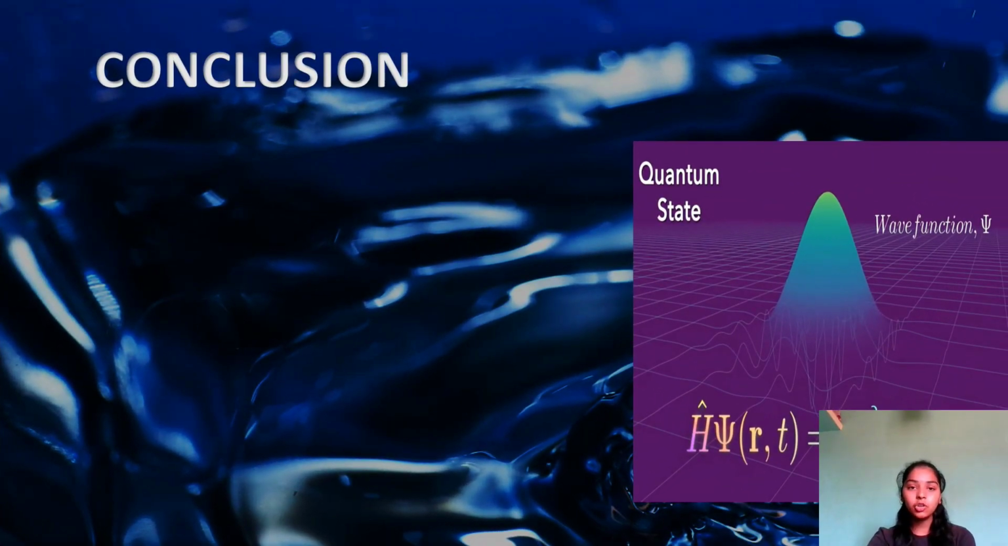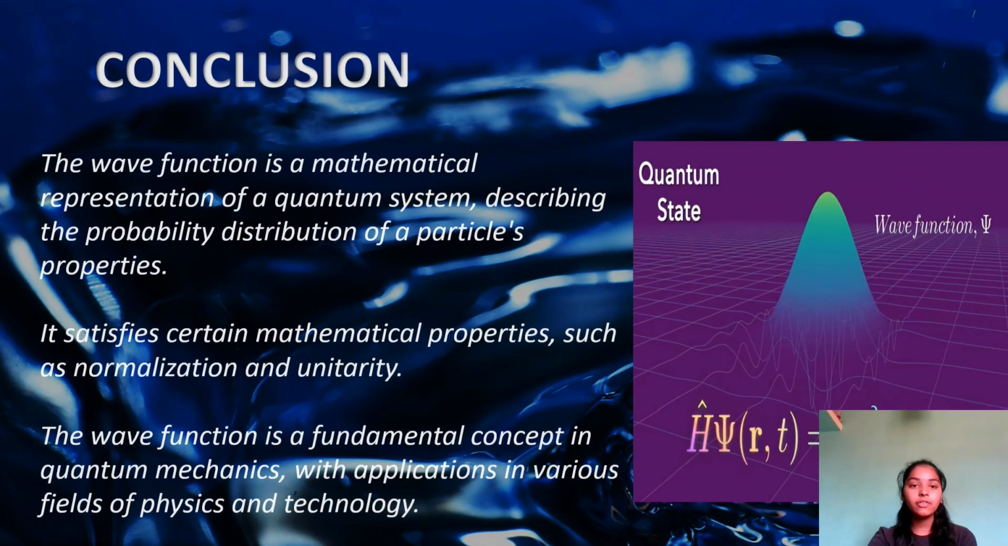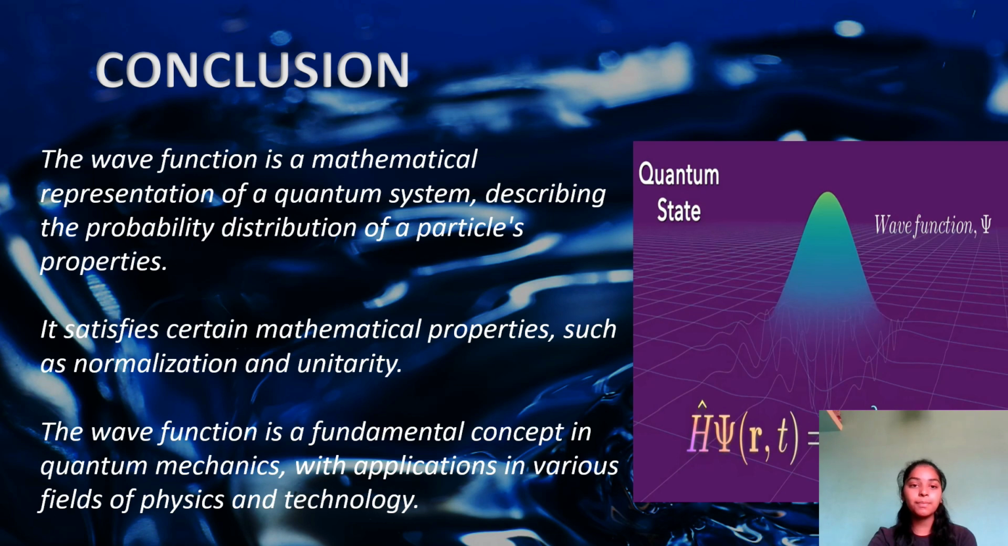Finally, the conclusion of wave function. The wave function is the mathematical representation of a quantum system, describing the probability distribution of a particle's properties. It satisfies certain mathematical properties such as normalization and unitarity. The wave function is a fundamental concept in quantum mechanics with applications in various fields of physics and technology.